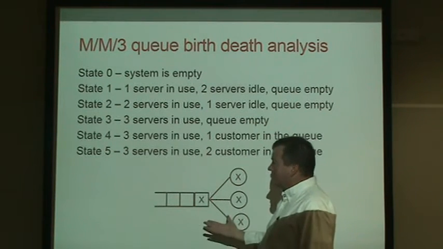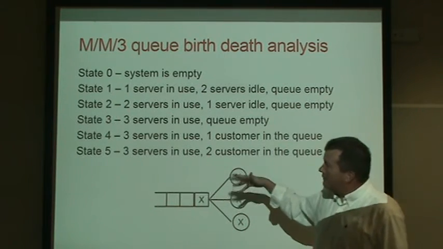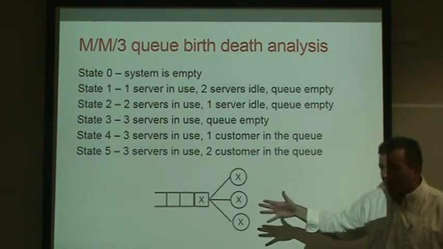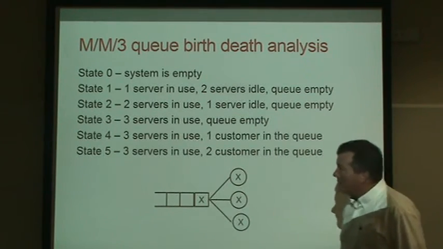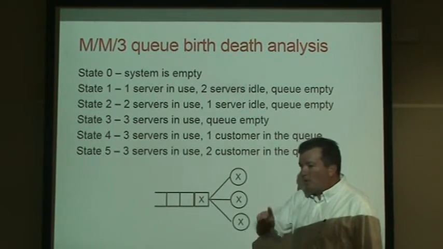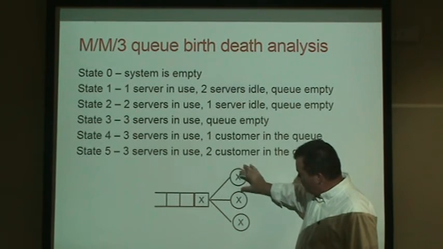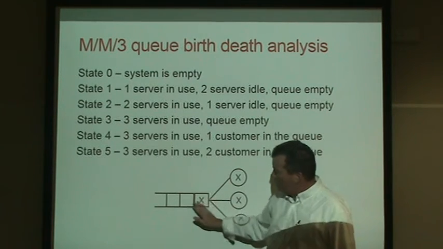But if we had, for example, an M/M/3 queue, we have to first define all our states. We're not going to go through the analysis of an M/M/3 queue, but just get started talking about it. State 0 means the whole system is empty. State 1 means we have a customer in one server, but the other 2 servers are completely empty, and the queue is completely empty.